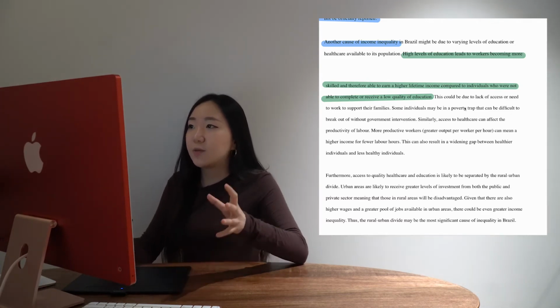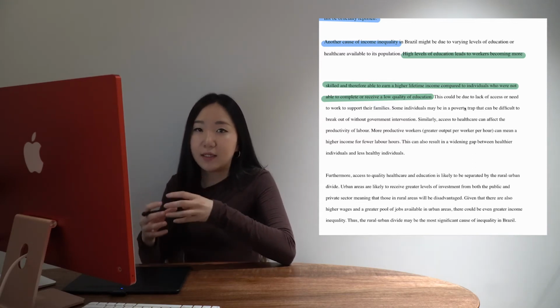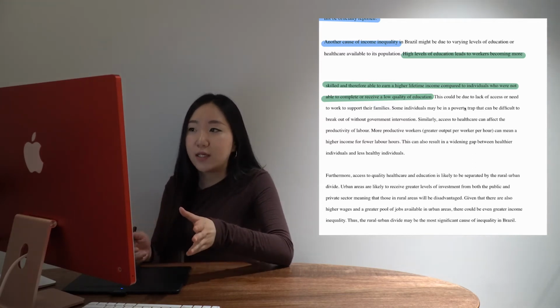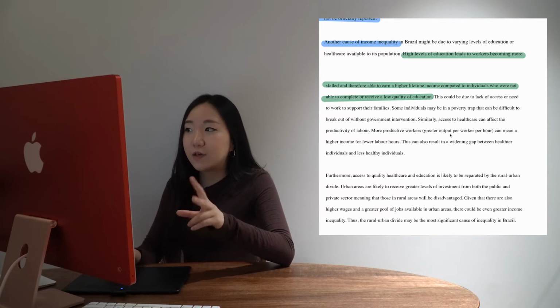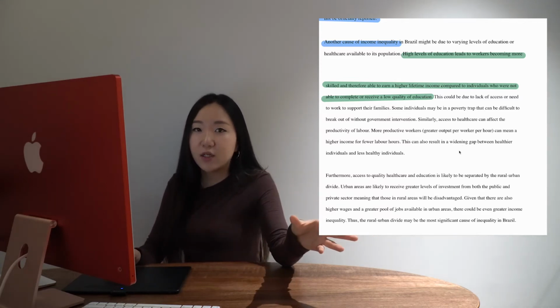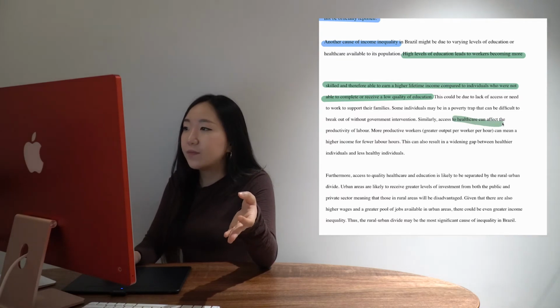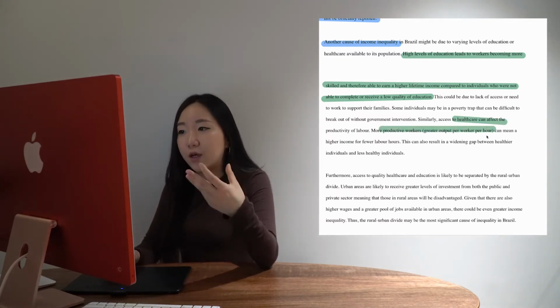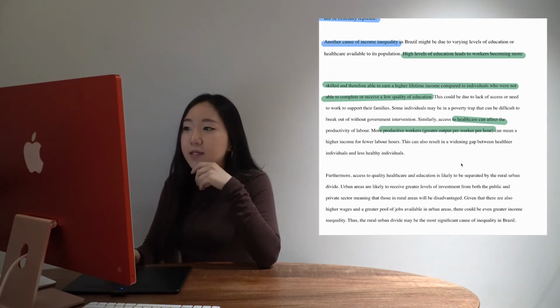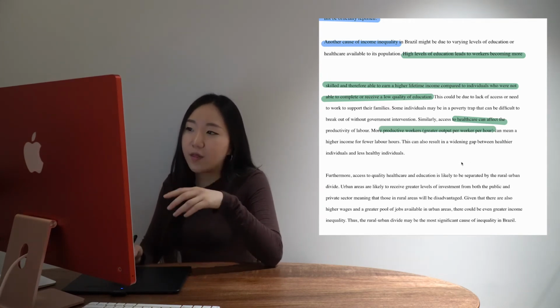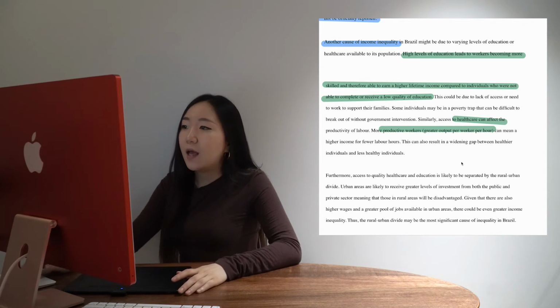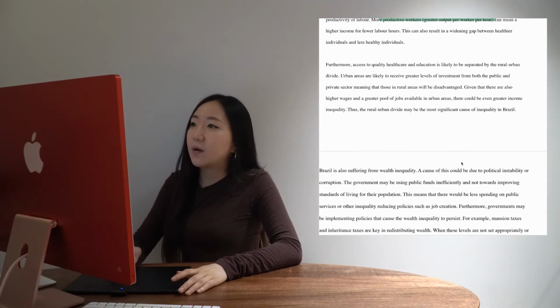Similarly, I always like to tie in education and healthcare together as factors that affect inequality, but they have slightly different impacts. So with education, it affects lifetime income. With healthcare, it's going to affect your productivity. And obviously with productivity, you can earn a higher income for fewer labor hours, again widening the gap between healthier and less healthy individuals. And then again, here is my evaluation paragraph straight away.